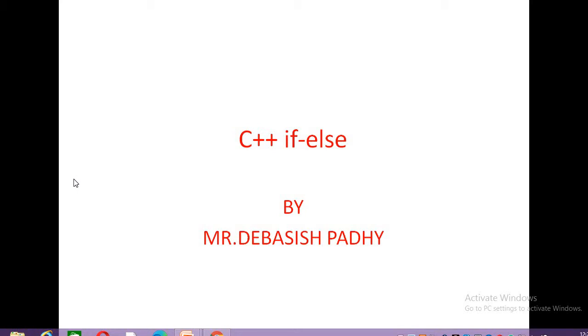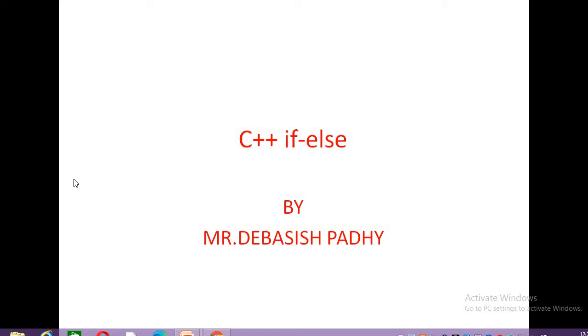If-else statement is nothing but, if the condition is true, the if part will be executed, and if the condition is false, the else part will be executed. Very simple. If the condition is true, the if block is executed.